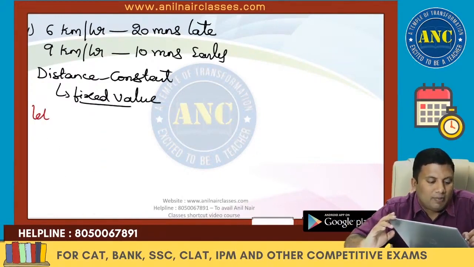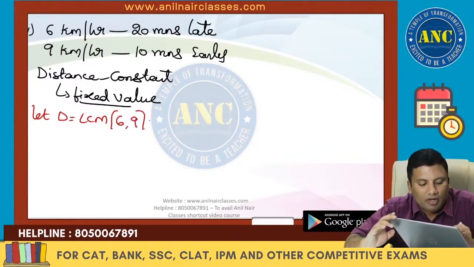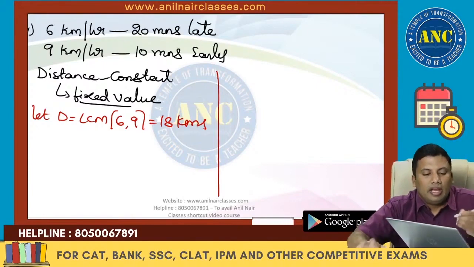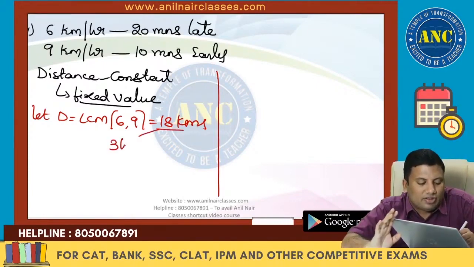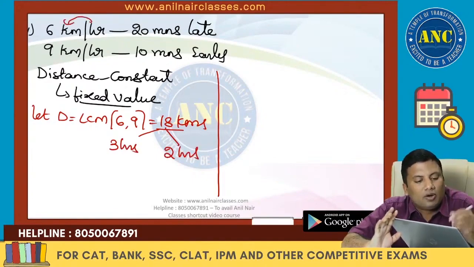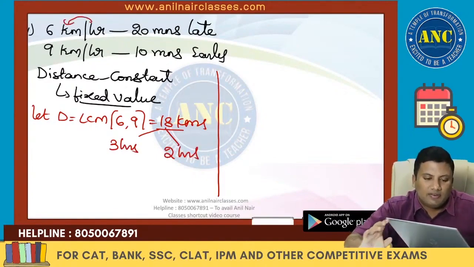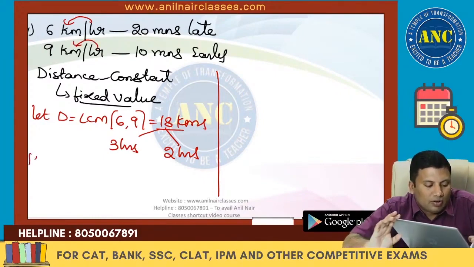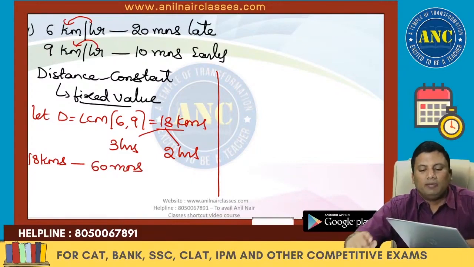For example, let me take the LCM of the speeds. LCM of 6 and 9 is nothing but 18 kilometers. Sir, why did I take 18? You can take any value. 18 kilometers. First day 3 hours, second day 2 hours. First day 1 hour is 6 kilometers, so 18 kilometers is 3 hours. Second day 1 hour is 9 kilometers, so it is 2 hours. The gap is nothing but 1 hour, which is 60 minutes.